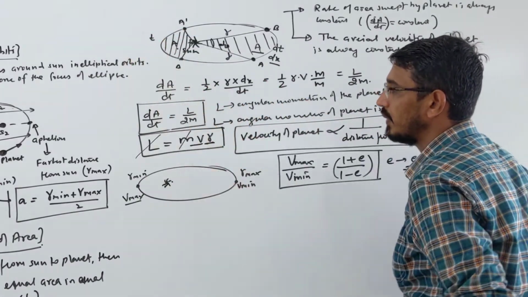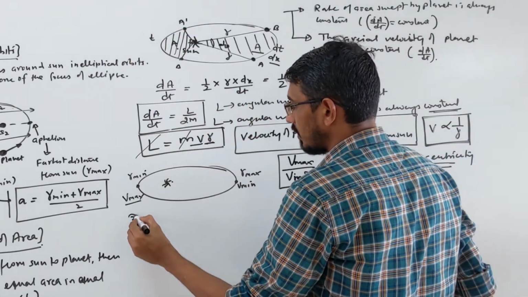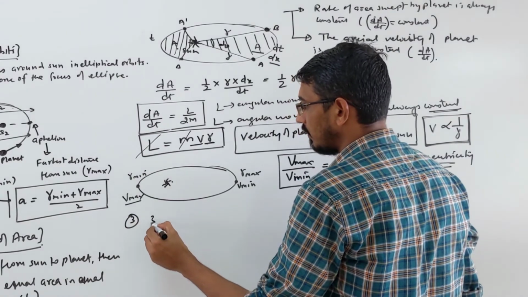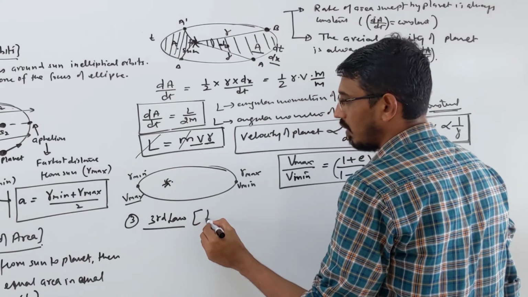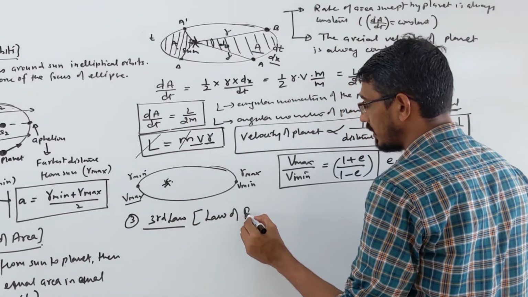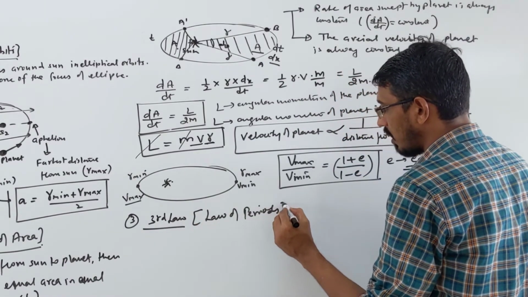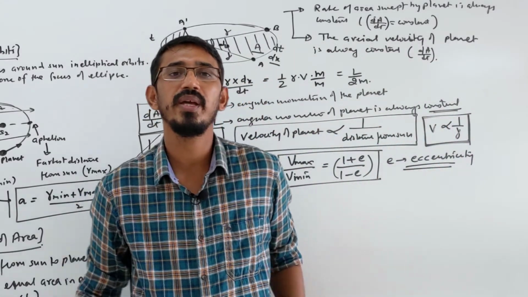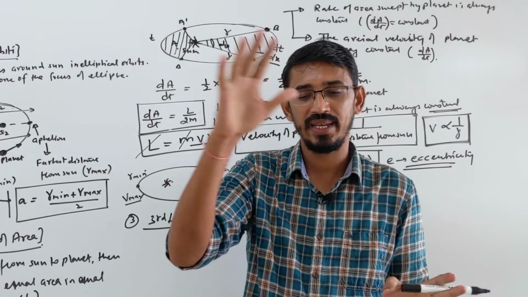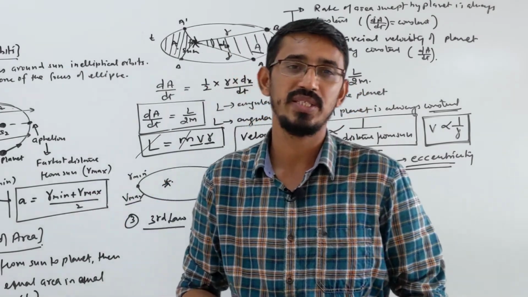Now let's talk about the third law. This is Kepler's third law, also called the law of periods. This talks about time. In this law we learn that a planet is moving around the sun, how much time it will take, and how that time is related to the distance from the sun.